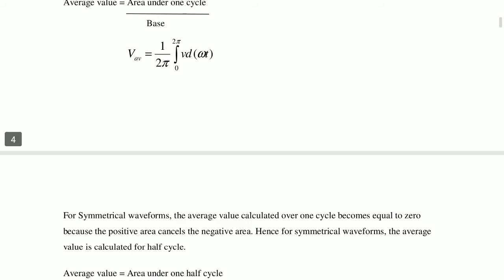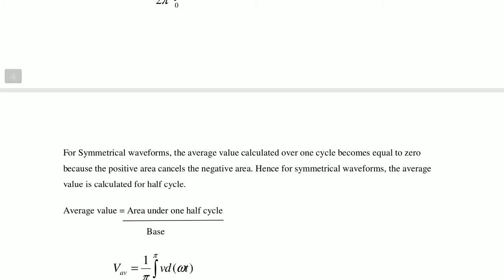Now for symmetrical waveforms, the average value calculated over one cycle becomes equal to 0. For example, the positive half cycle and negative half cycle both cancel. For a sinusoidal waveform the average value is 0 because the positive area cancels the negative area. Hence for symmetrical waveforms, the average value is calculated for half cycle only.